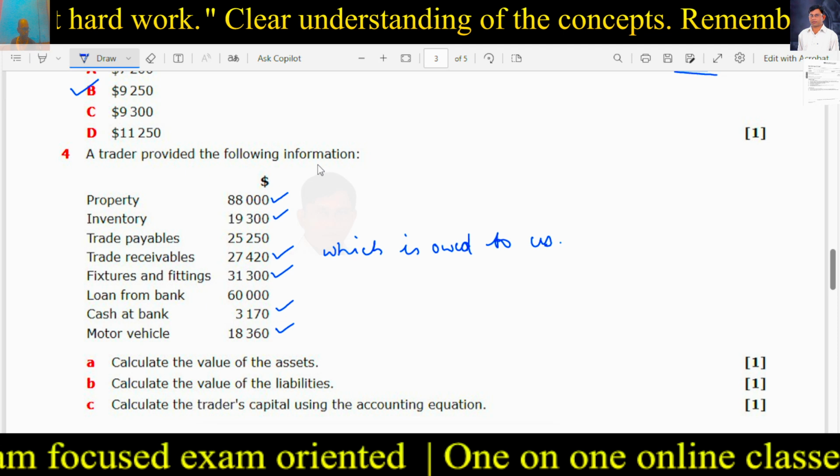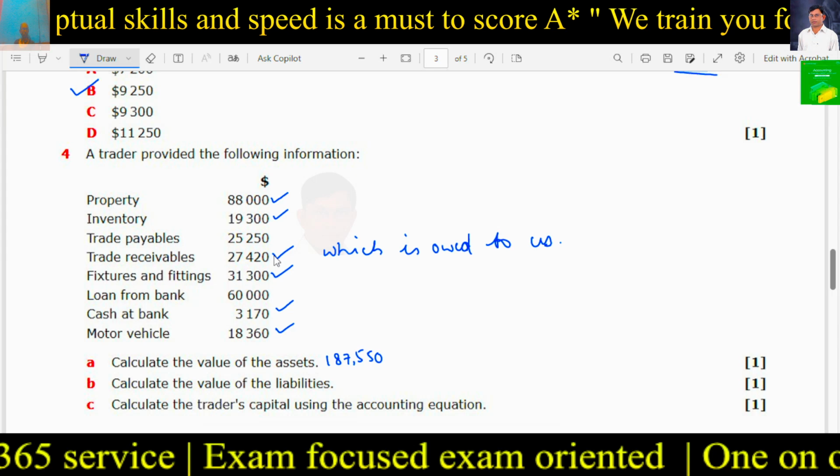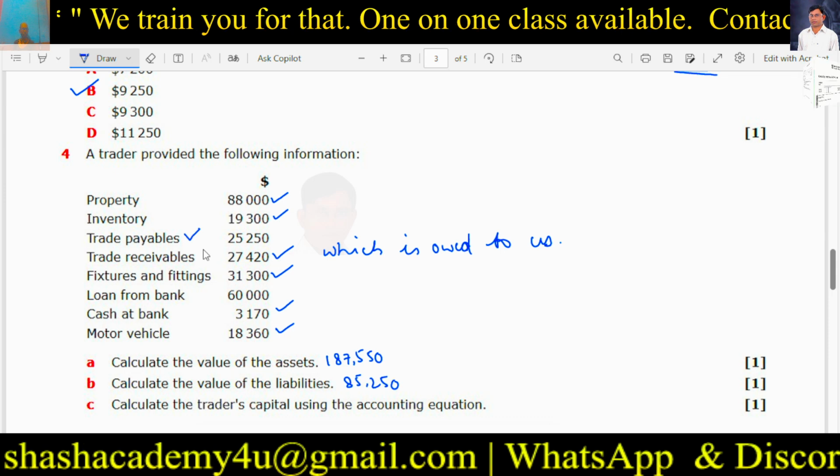Calculate the value of the liabilities. Liability is something which we have to pay to the outsiders. So only two things are left. So 25,250 plus 60,000, so 85,250. So this is liability. This is something we have to pay back. Loan from bank is something we have to pay back. This is what we are owing to the outsiders.